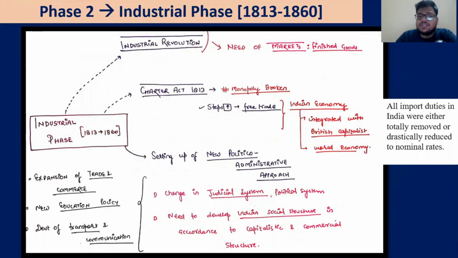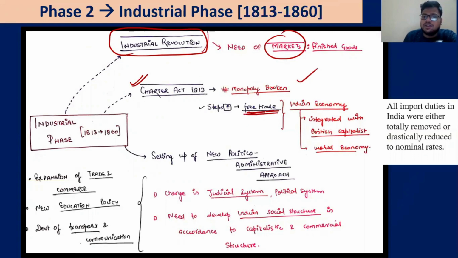Then we have the second phase, that is the industrial phase. Now, in the industrial phase, what is happening in Britain is the Industrial Revolution. So the need for a market is there. The Charter Act monopoly is broken. Steps have been taken to improve free trade. Now the Indian economy is integrated with the global economy. We have discussed with the idea of Dalhousie as well that he also took steps to integrate the Indian economy into the global economy. All import duties in India were either removed or drastically reduced to nominal rates.